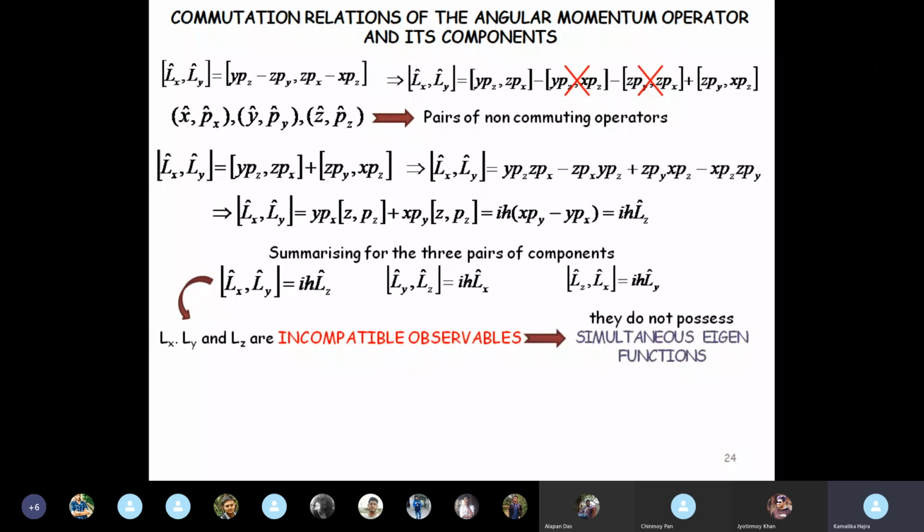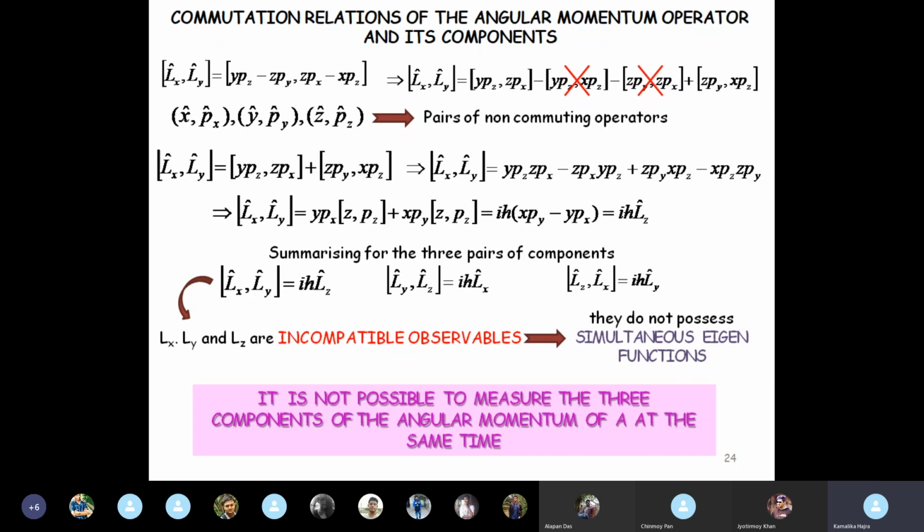They do not possess simultaneous eigenfunctions, and it is not possible to measure the three components of the angular momentum at the same time. Although they are simply components of the same operator, even then, from the commutator relation, you find that they are not measurable simultaneously.